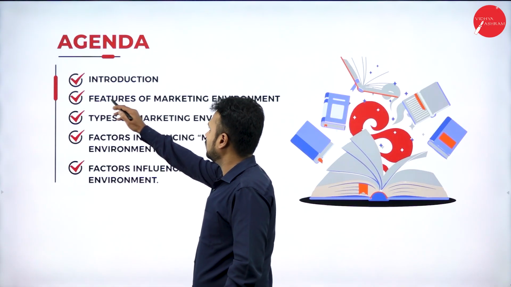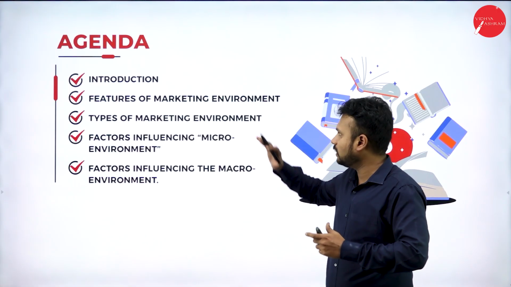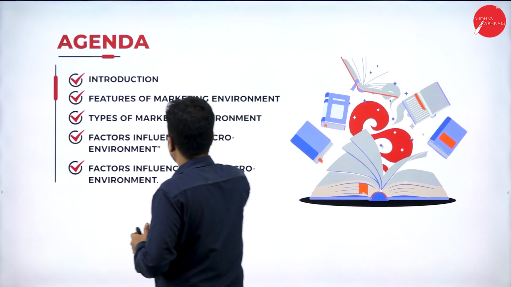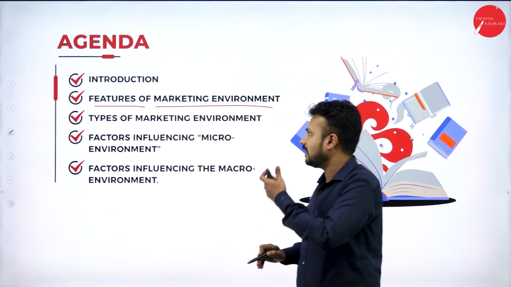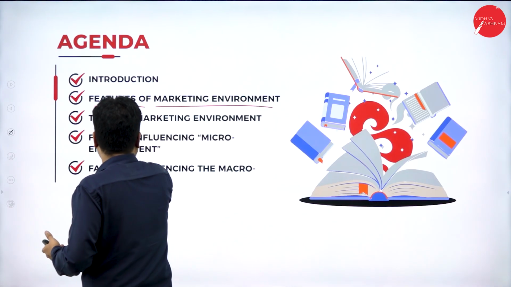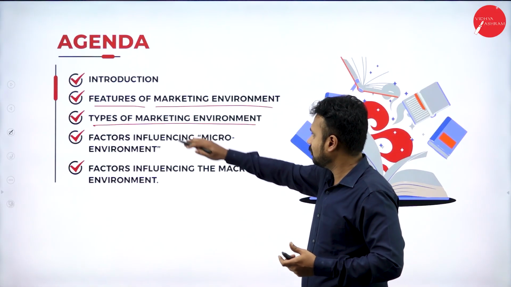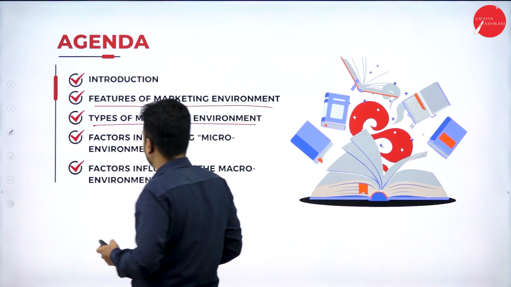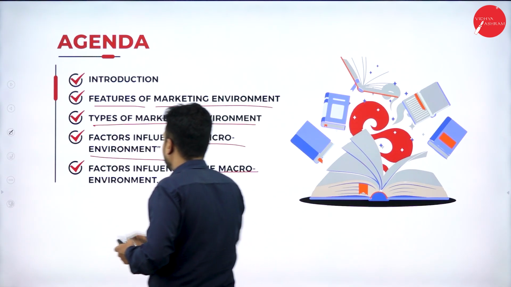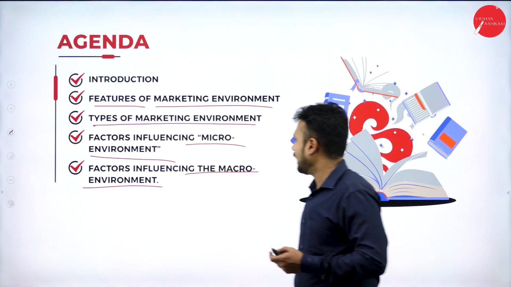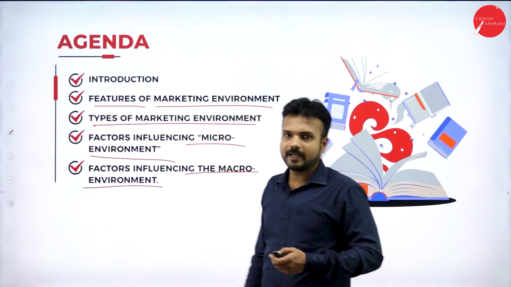We are going with introduction to marketing environment. Here we are going to have a brief introduction regarding the market environment. Factors of marketing environment: there are various factors or elements present in the marketing environment that we are going to look at. Types of market environment: as I said, marketing environment is classified into two categories, and that we are going to study in types of marketing environment. Factors influencing marketing environment: these are the two factors which influence the market environment, one is macro environment and another one is micro environment. These are the topics that we need to cover in today's session.